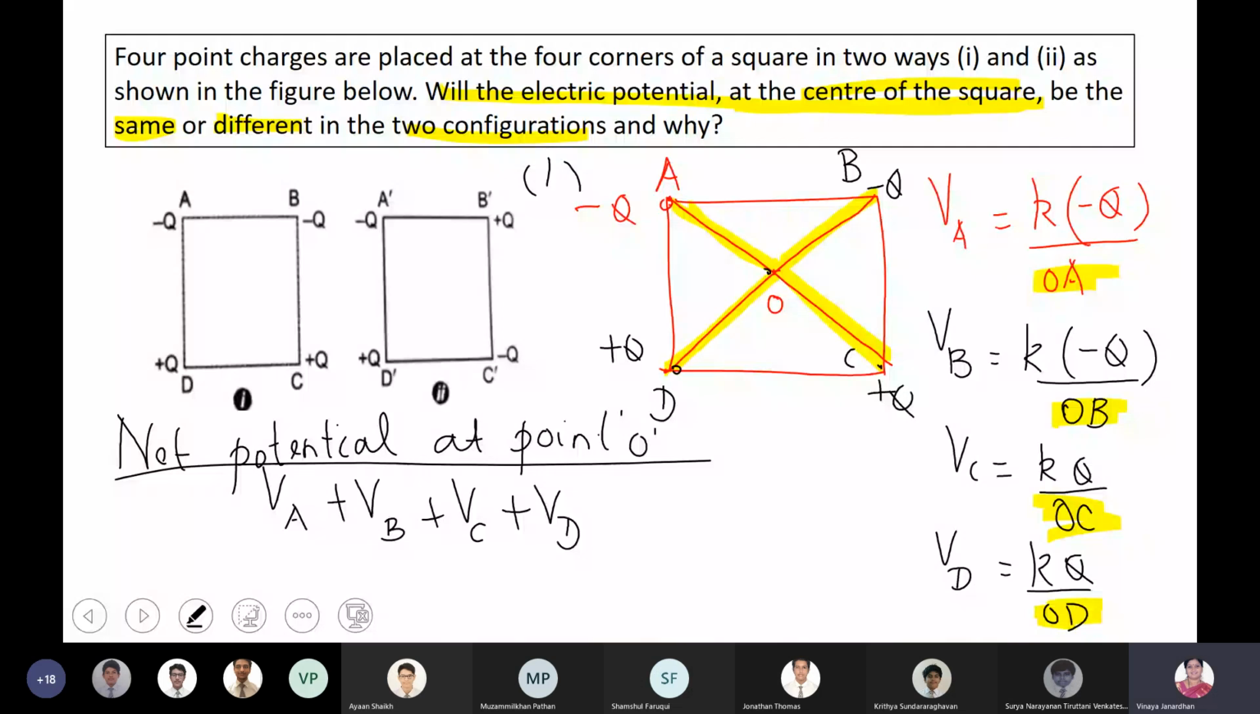Just use the formula and get it. The only thing you should know is that the distance OA, since it's a square, will be equal to OB, OC, and OD. So what is the answer, boys? What will be the answer? Try to find the answer.